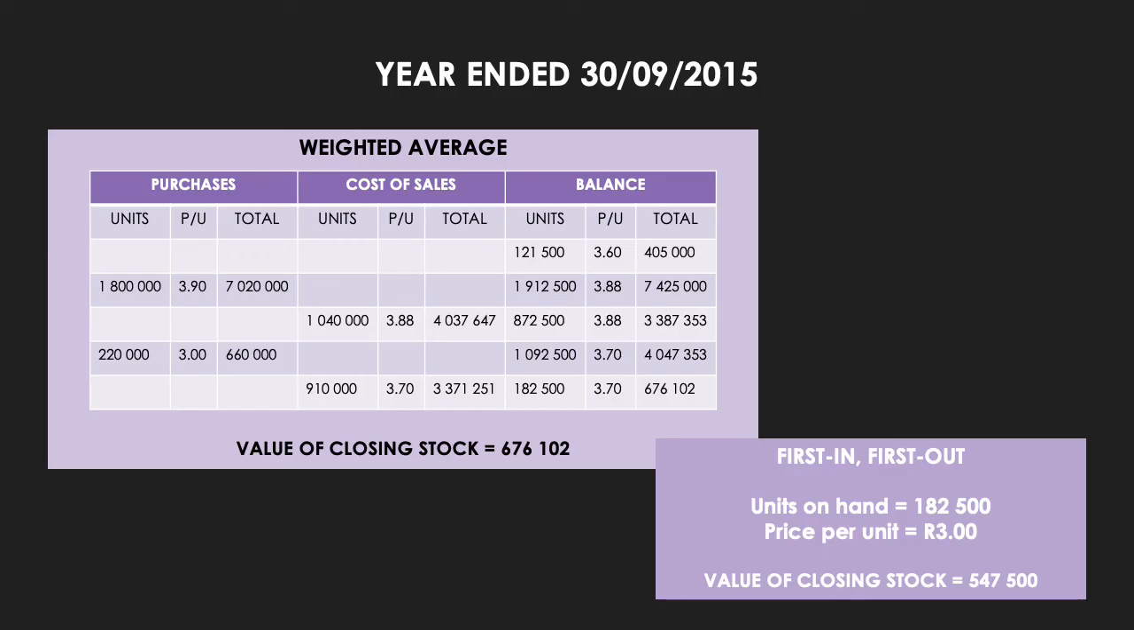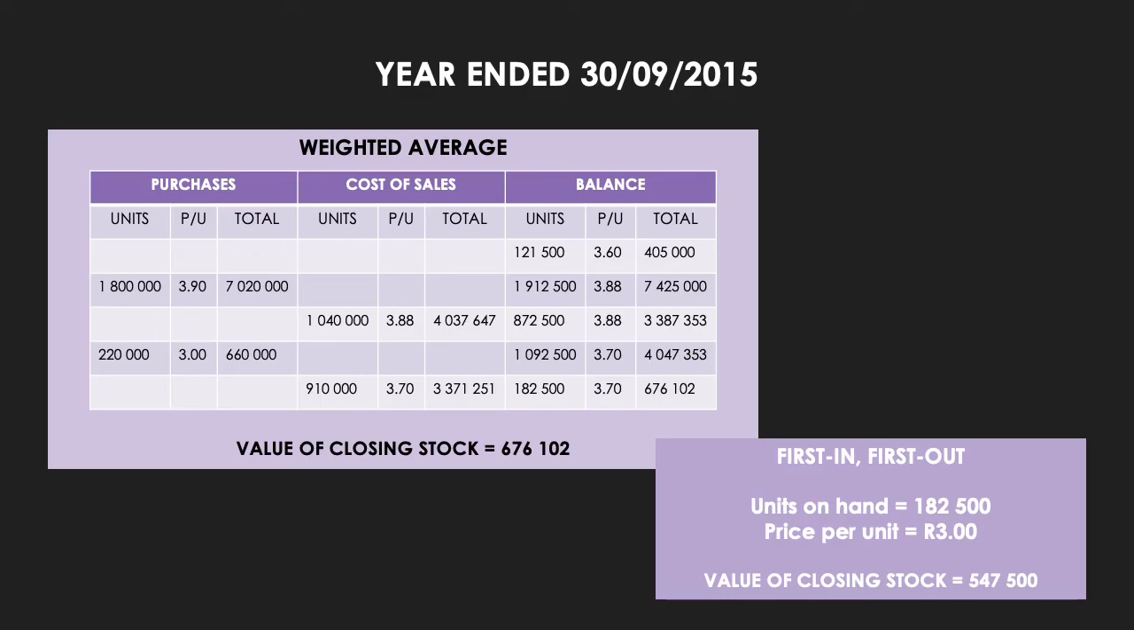You will note that whenever you have a sale, your per unit balance does not change. It only changes when you have a purchase. So then, of course, we have a purchase again of 220,000 units at R3 each, which gives us a total purchase price of 660,000 Rand. That, of course, affects our balance. So we now have